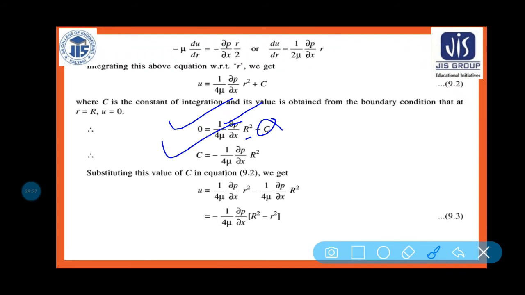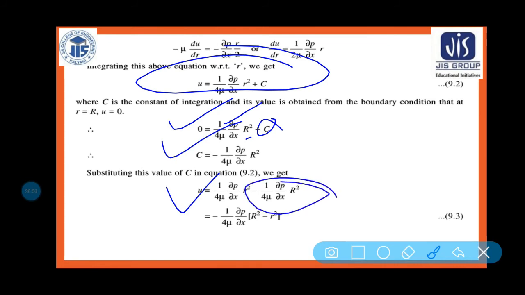So this is the value of c. Put the value of c in the equation. So what will we be getting? We will be getting u is equal to minus 1 by 4 mu del p by del x into r square, and this is the value of c, plus 1 by 4 mu del p by del x into capital R square.